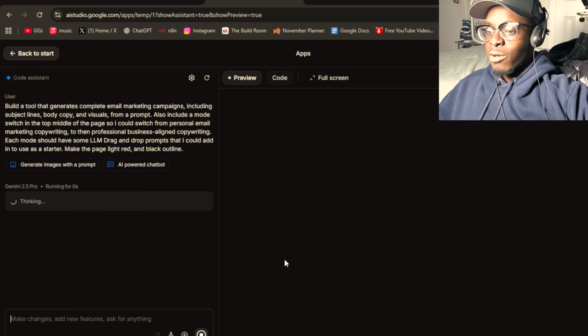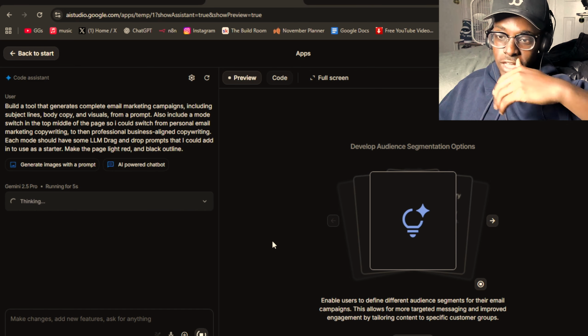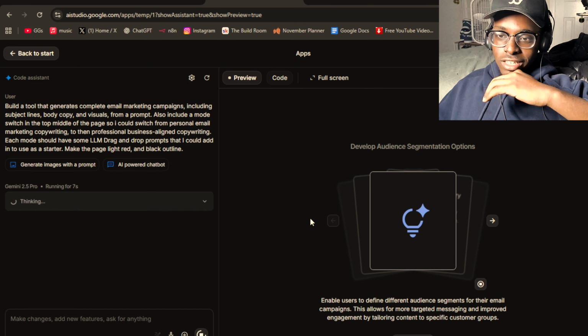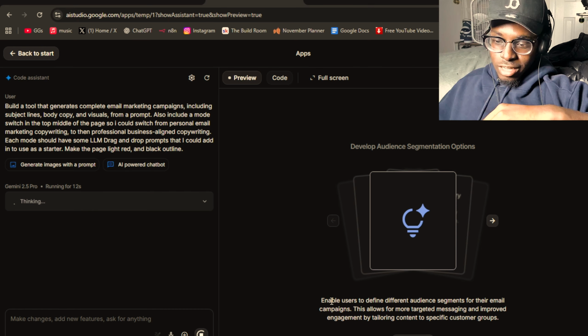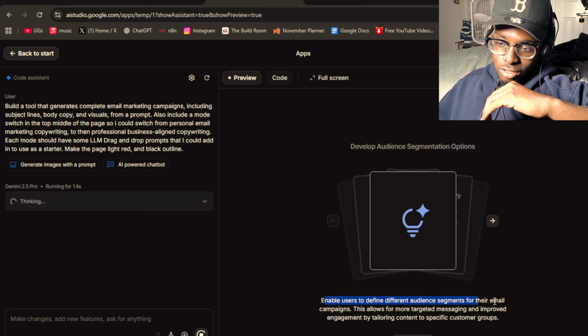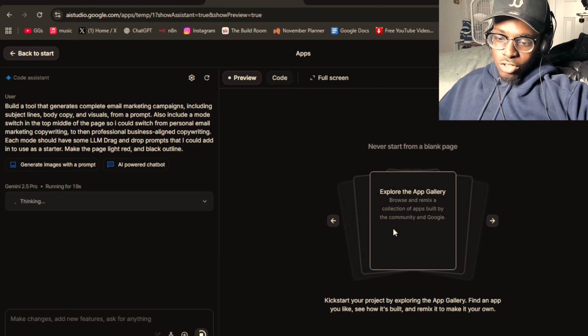Let's see what it does. Let's see how long it takes. This is what we're talking about, man. And what's so cool about this is it gives you ideas while it's building out your tool. So enabling users to redefine different audience segments from the email campaigns, all this, it literally tells you ideas of what you could be doing.